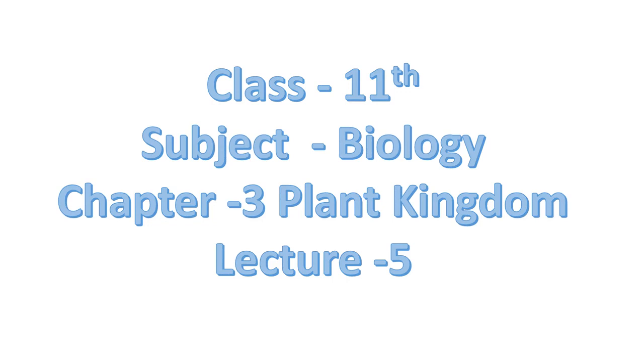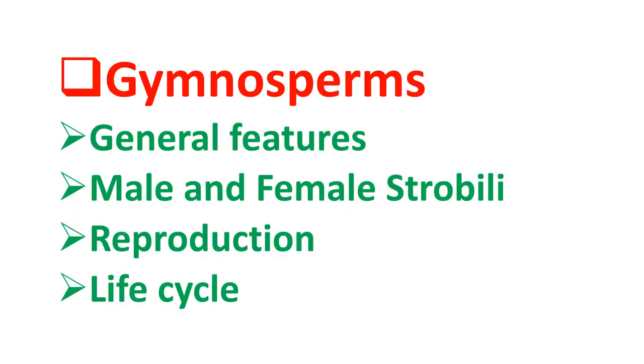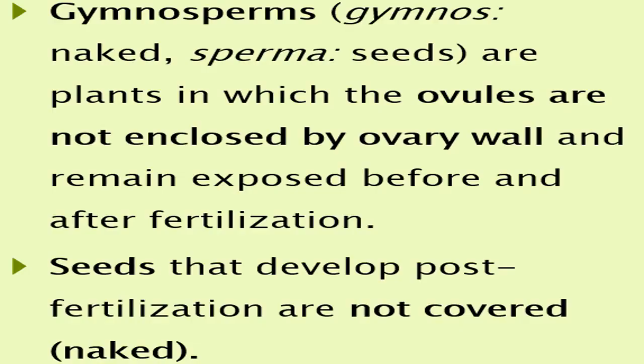Good morning students, this is 11th class biology, lecture 5 of chapter 3, plant kingdom. Today you will learn about gymnosperms, their general features, male and female strobili, reproduction and life cycle. So all these things about gymnosperms you will learn today. So let's start with the general features of gymnosperms.